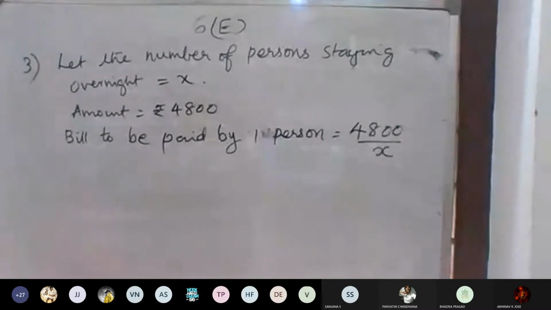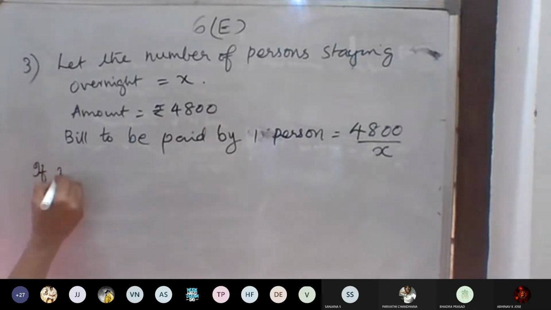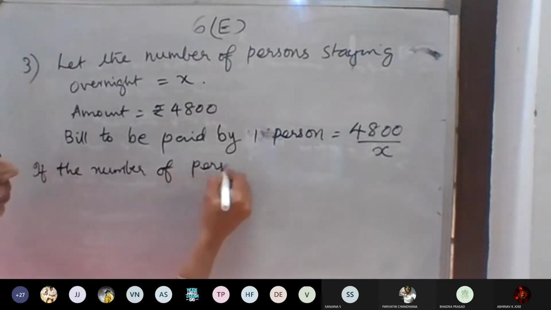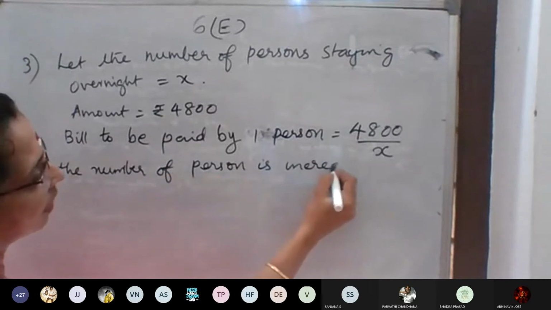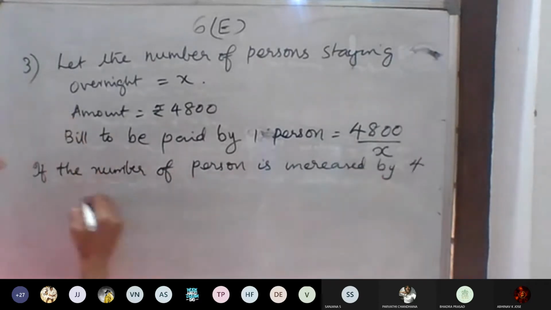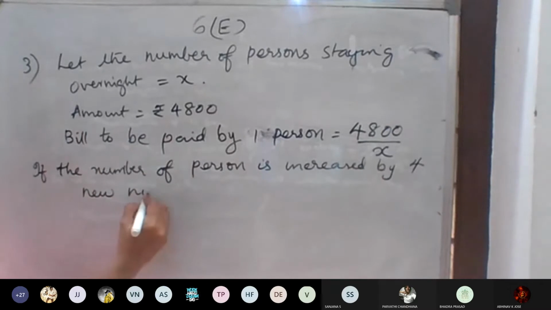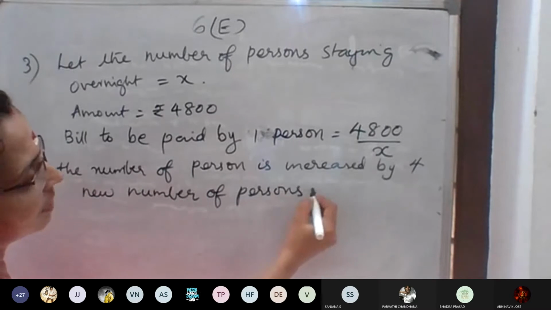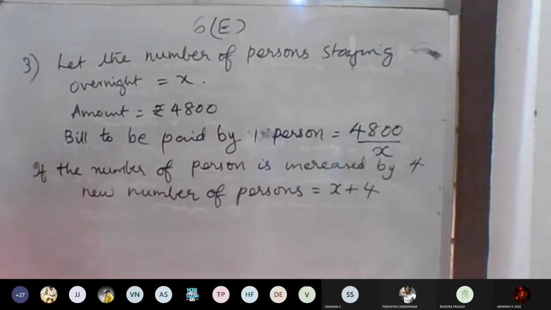Same way, if the number of persons is increased by 4, do it. The new number of persons will be x plus 4.